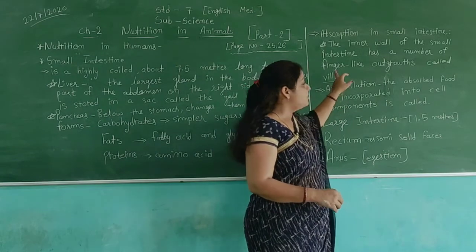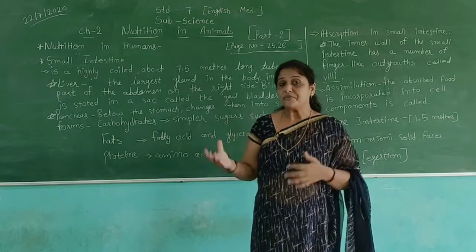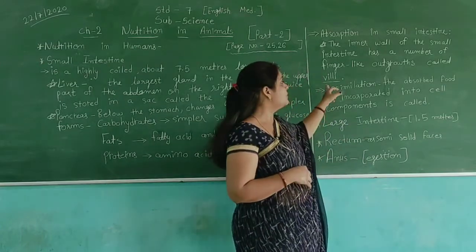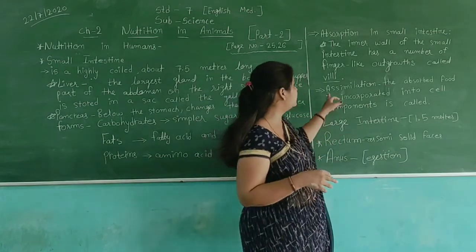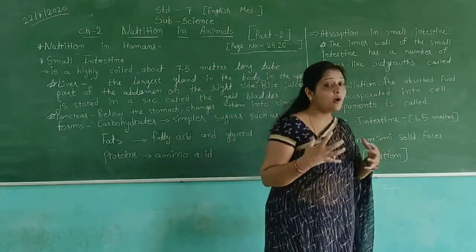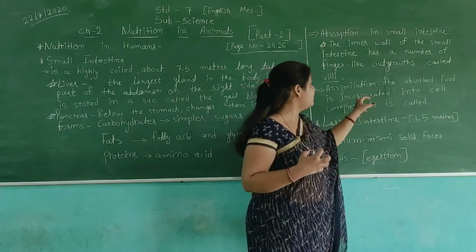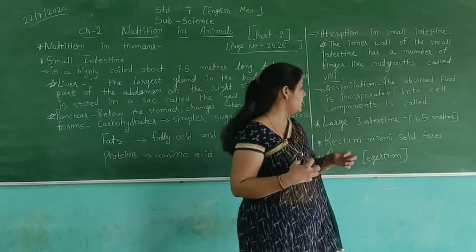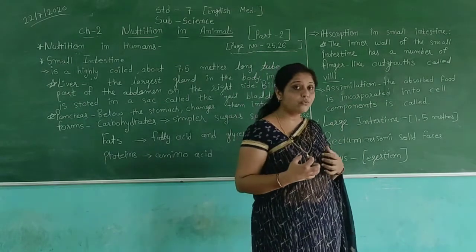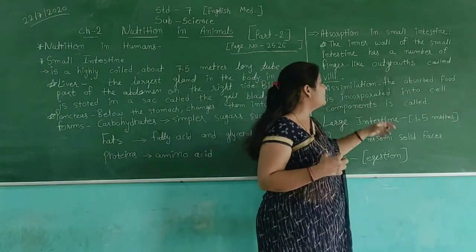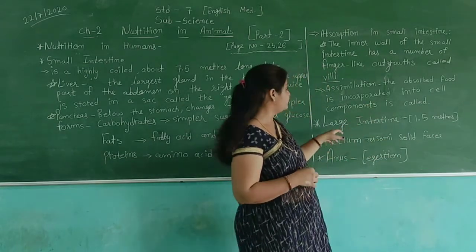When the blood is served to different organs of our body through the villi and blood vessels, this process is called assimilation. The absorbed food is incorporated into cell components; this is called assimilation.